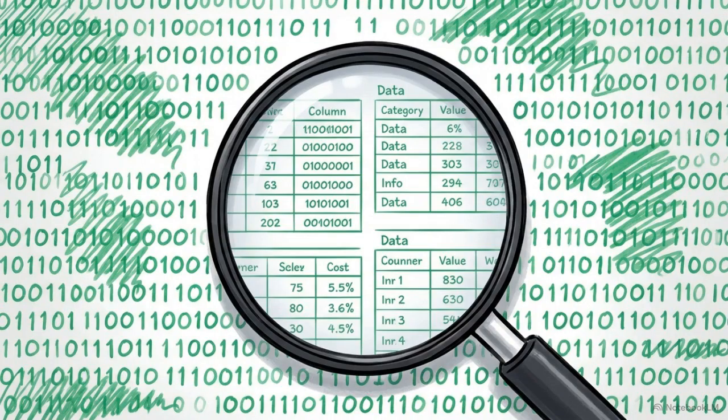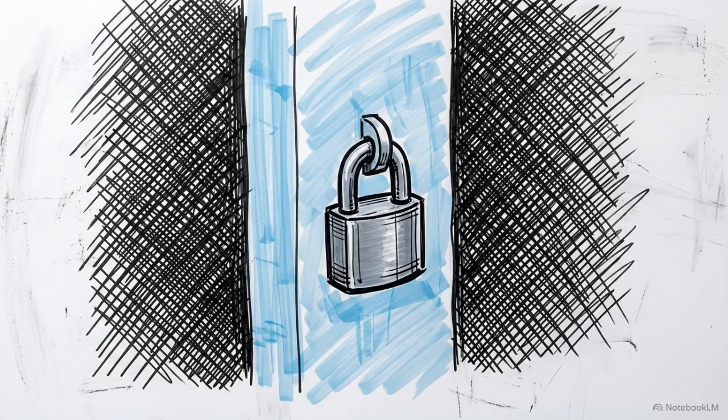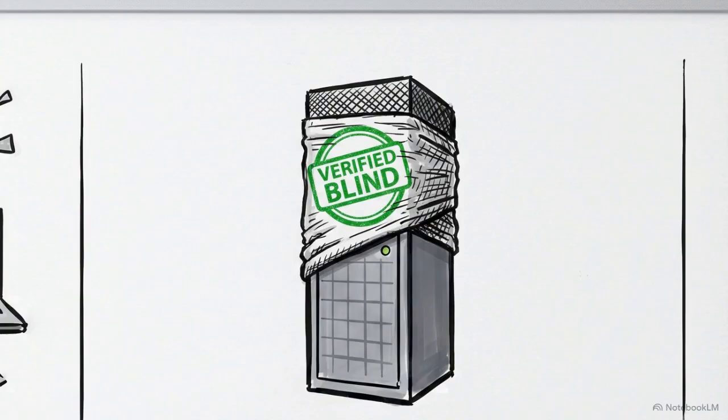Beyond the source code, we have to look at operational transparency. We need to know exactly what metadata the server actually logs during a live file transfer. This transparency receipt details the metadata the server retains. As shown left, it logs routing data like IP hash and file size. Contrast this immediately with the right. File names, content, and the decryption key are mathematically excluded. Robust encryption is only one pillar of privacy. A secure system must also provide absolute proof that the server remains exactly as blind as it claims to be.